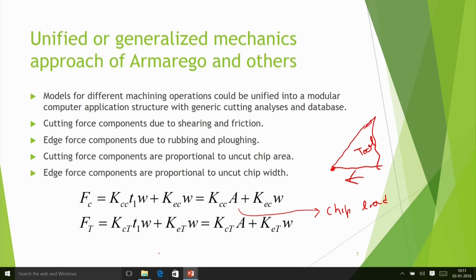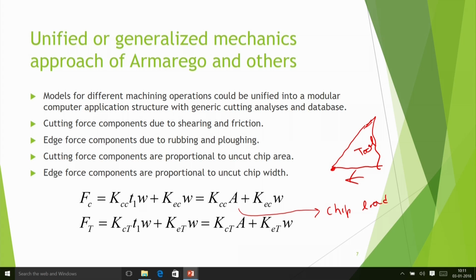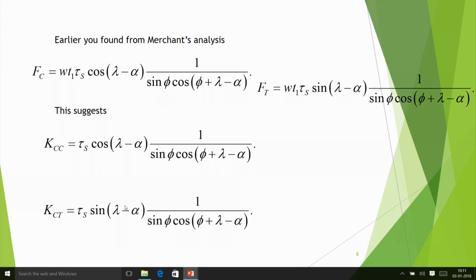Then the thrust force component can also be written in a similar way. Ft is equal to KCT t1 W plus KET W, that is KCT A plus KET W. This can be written for any general machining process. Now here, suppose you want to do simple orthogonal machining, in that you already have the relation from Merchant's analysis, which was given in this form. Fc is equal to W t1 tau s, shear strength, and then cos of lambda minus alpha, or that type of thing, and Ft also we derived that expression.